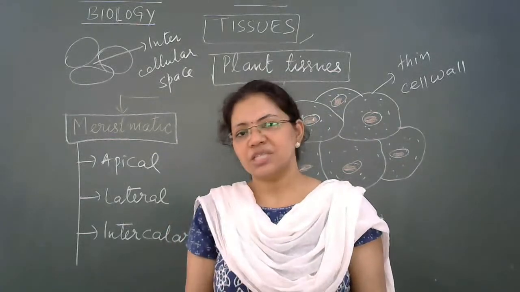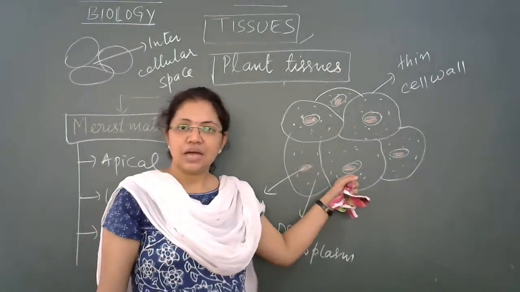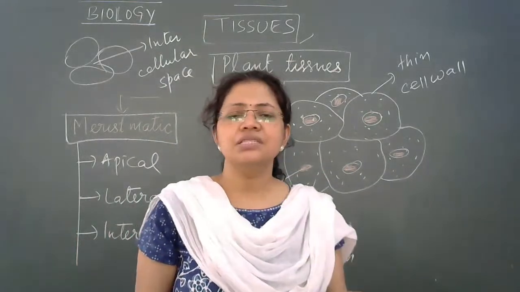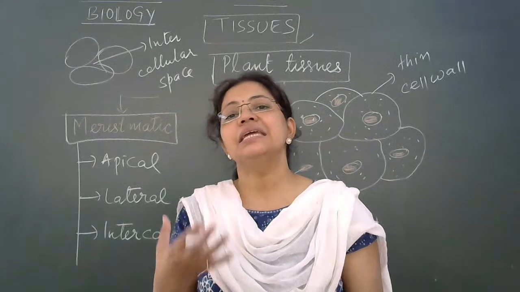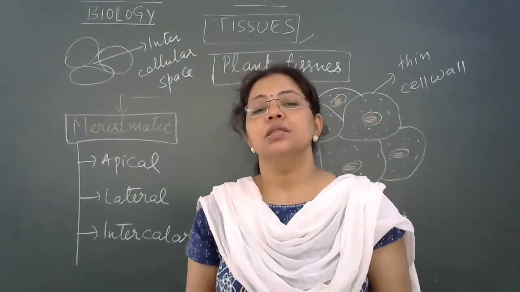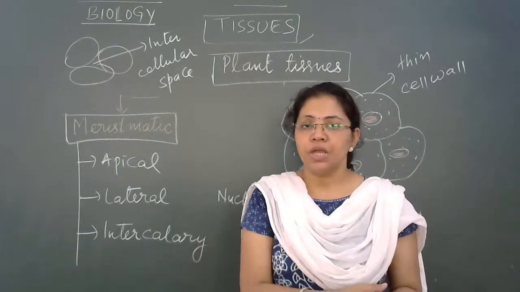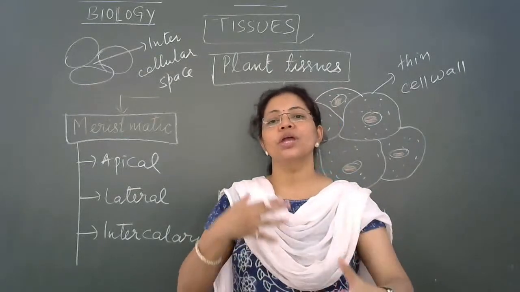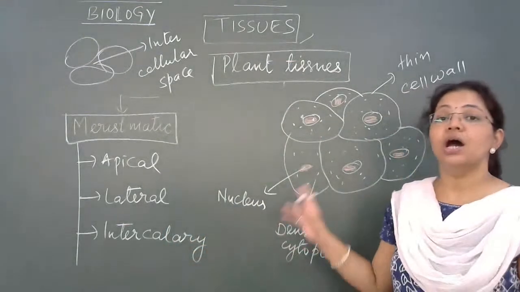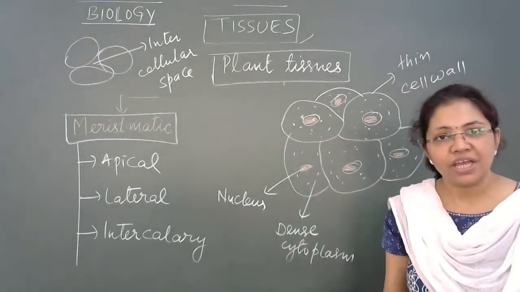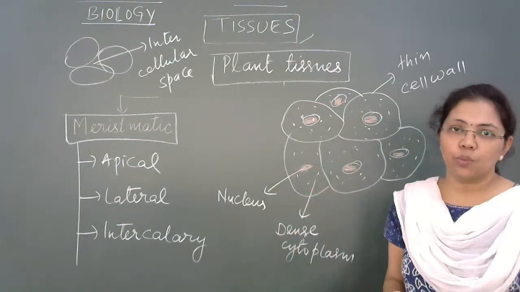Again, that's for a specific purpose: they contain a large nucleus because the nucleus is the main part of the cell involved in cell division, since inside the nucleus, as you have learned in the previous chapter, it contains DNA. You will learn in higher classes that the most important event in cell division is the replication of DNA. So these cells are repeatedly undergoing mitotic cell division to make more cells. So they all have a large nucleus, no vacuoles, no intercellular spaces, and thin cellulose cell walls, right?